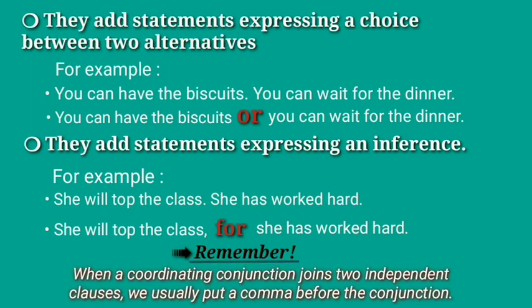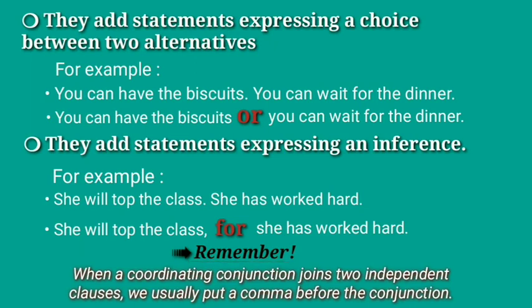So she will top the class. Why? She will top the class because she has worked hard. So the conclusion is that she will top the class. Therefore the sentence says that she will top the class, for she has worked hard. Or you can also use another conjunction, like, she will top the class because she has worked hard.